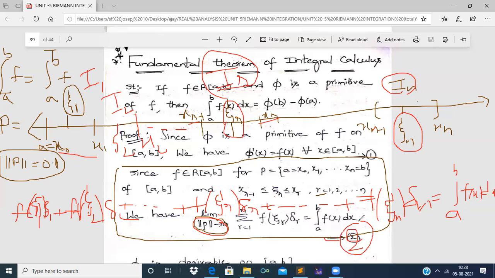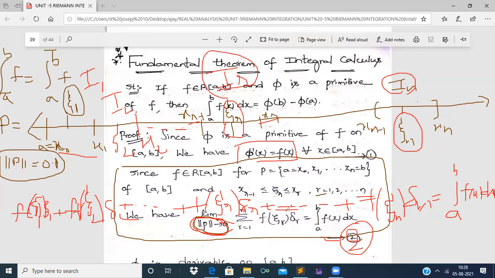Equation 2 states that as we take the summation of all these products f of xi r into delta r for norm p very near to 0, the whole of this value will be equal to the integral over a to b f of x dx. And here phi dash of x is f of x, taken as equation 1, right?